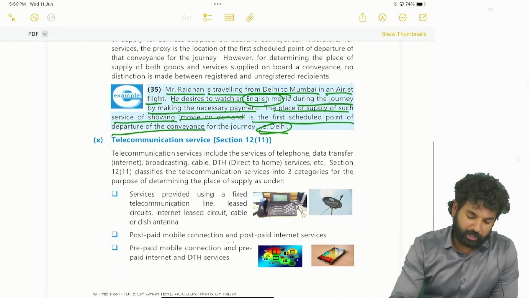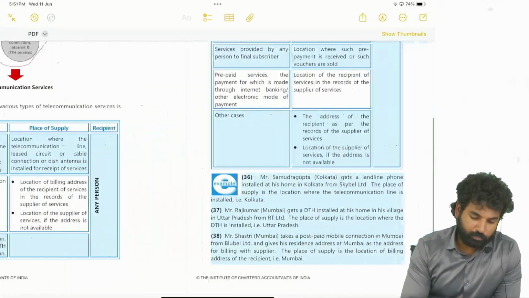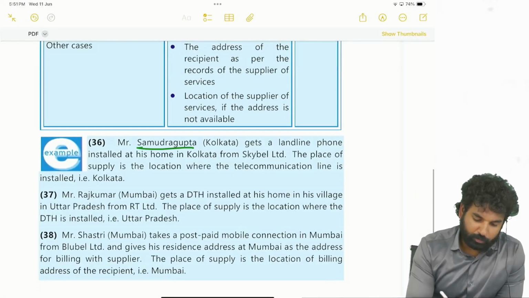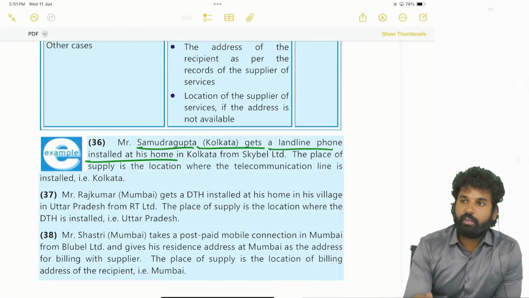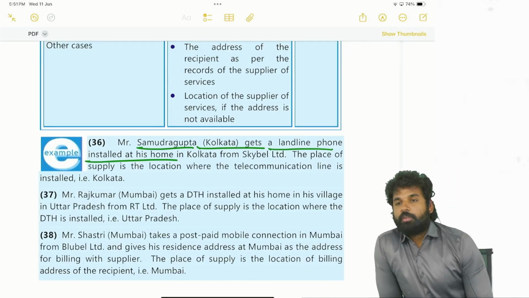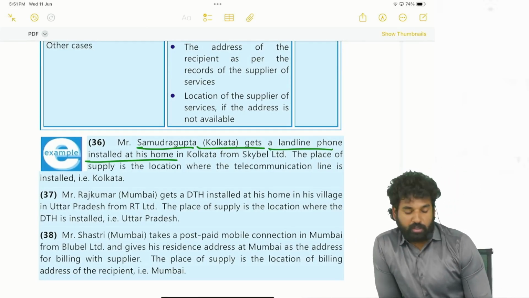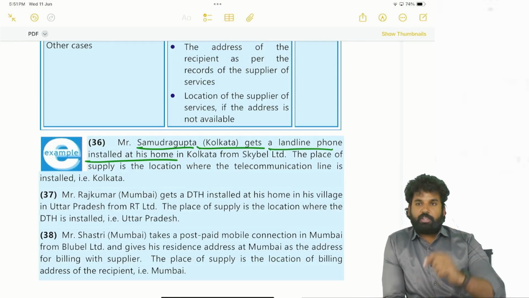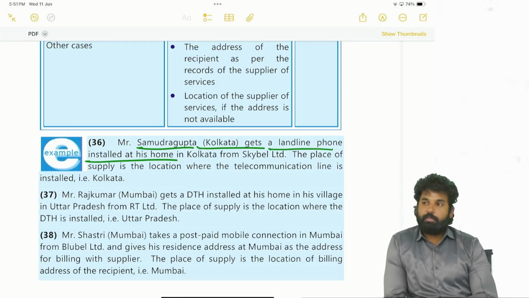Okay. Next, telecommunication services. Samudragupta, Kolkata gets a landline phone installed at his home. So whenever it is installed on site, or what we call physical connections, circuits or landline connections, then the place of supply will be the place where the telecommunication line is installed.